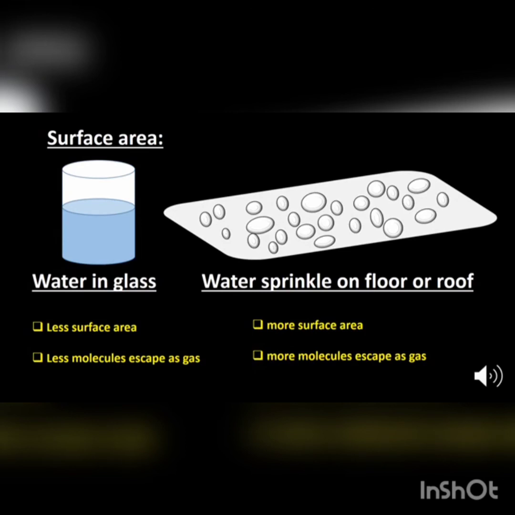For example, water present in a glass takes more time to evaporate than if we spread the water on the floor. This is because with greater surface area, a greater number of liquid molecules have the chance to escape into the vapor state, and the rate of evaporation is higher. Remember that the rate of evaporation is independent of the amount of the liquid.